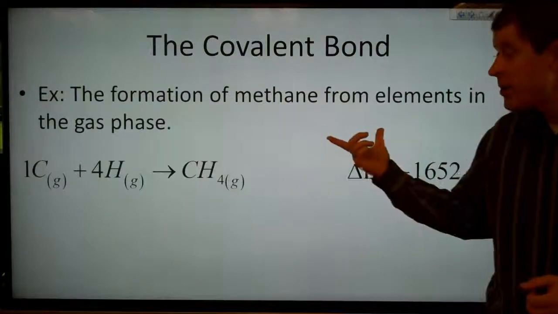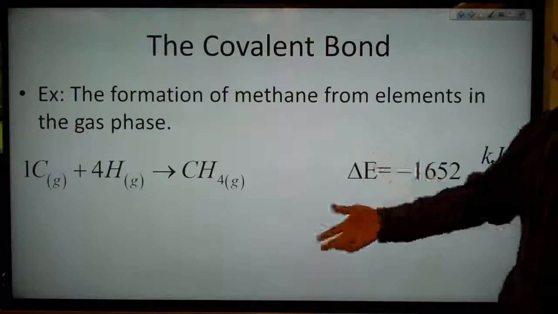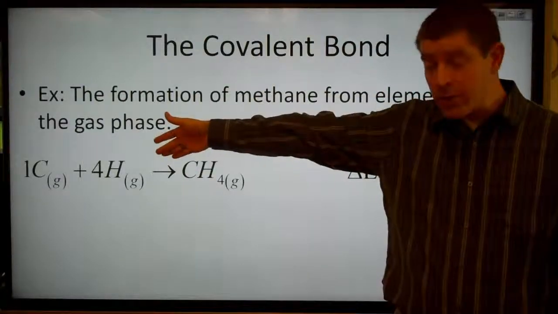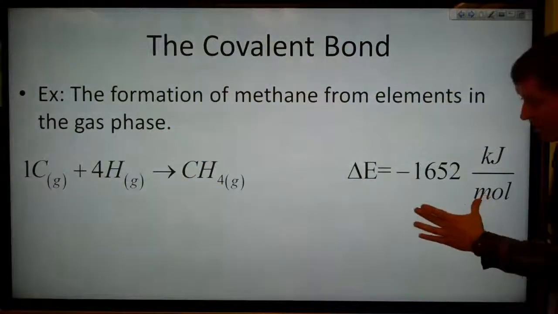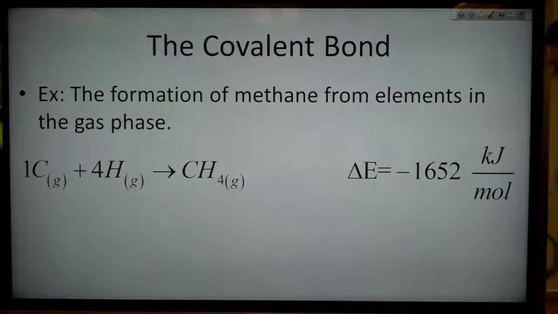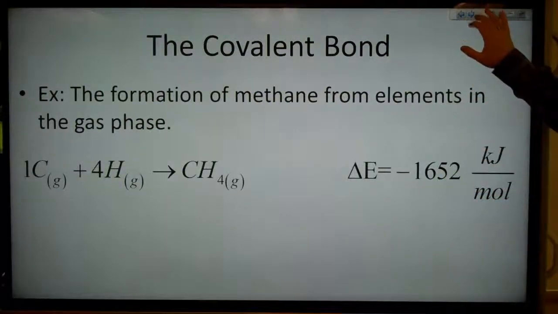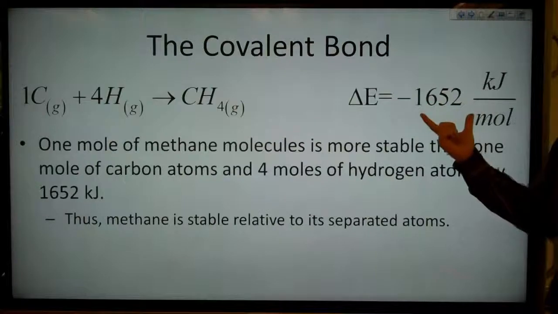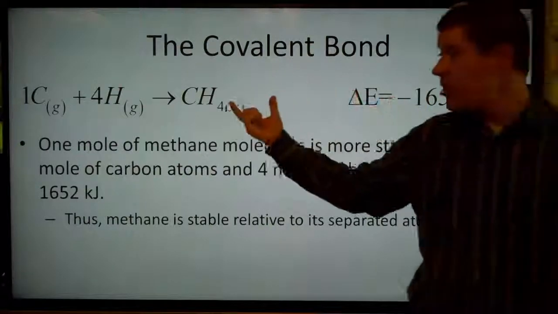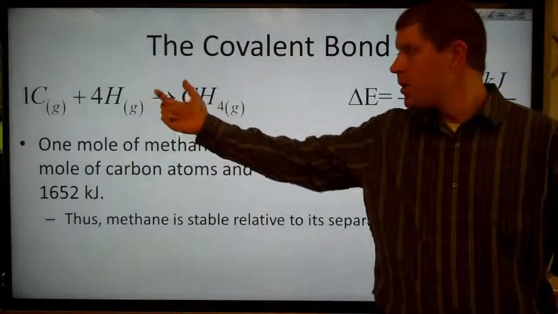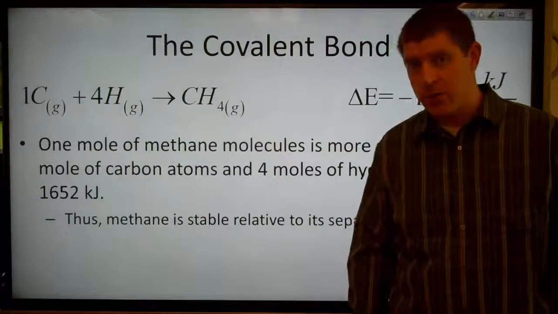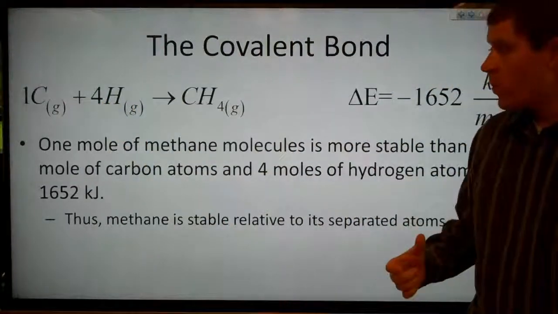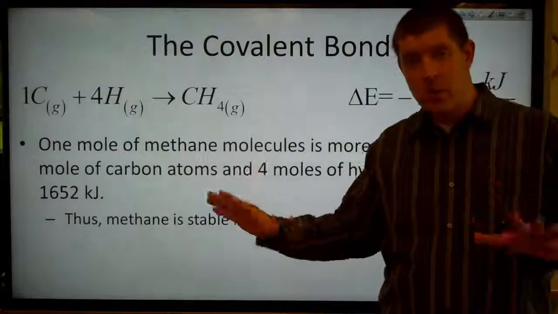So let's look at the formation of methane from its elements in the gas phase. So methane is CH4, so we need one carbon atom for every 4 hydrogen atoms to give us methane, and this energy change is minus 1652 kilojoules per mole. That's quite a bit of energy. What this means is that we get out 1652 kilojoules of energy when we form methane from separated gaseous carbon and hydrogen atoms. Now, note that this is not hydrogen molecules, this is hydrogen atoms. So we've started out with all of our atoms totally separate.